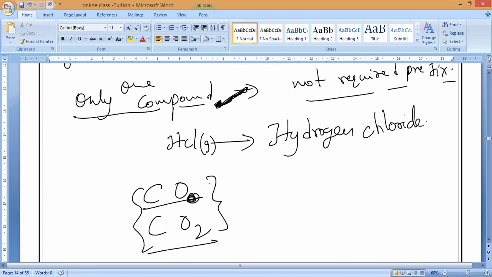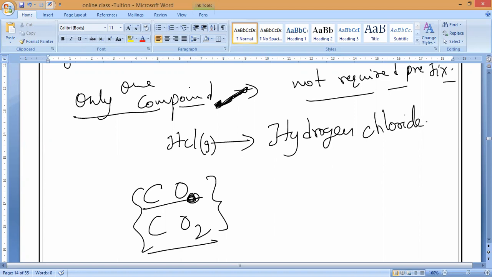That is why a prefix is needed. If the same elements form more than one compound, we have to add the prefixes. If not, a prefix is not required.